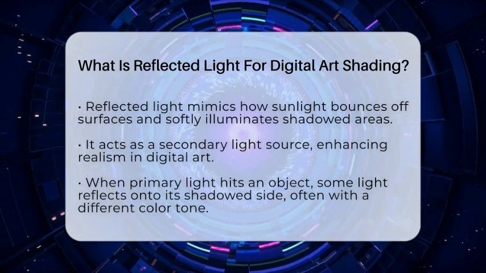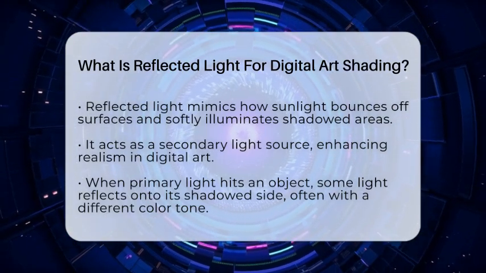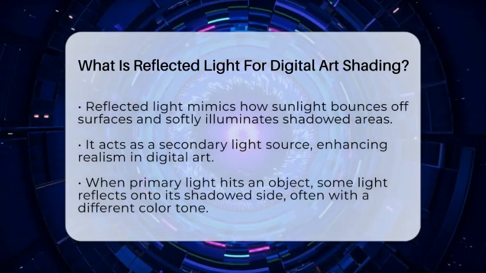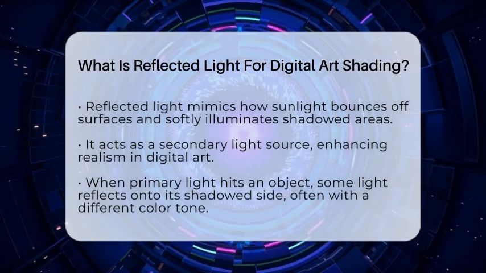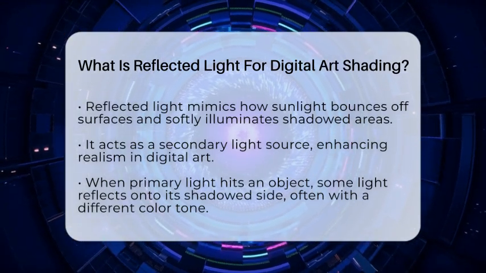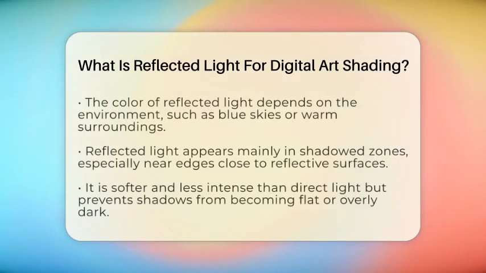This secondary light source is not as bright as the main light but plays a key role in making your artwork look more realistic. When you understand how to use reflected light, your digital paintings gain depth and a natural feel. In digital painting and illustration, when a primary light hits an object, some of that light bounces off nearby surfaces and lands on the shadowed side of the object.